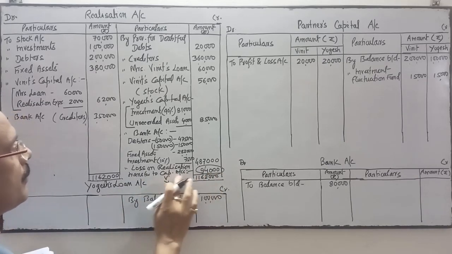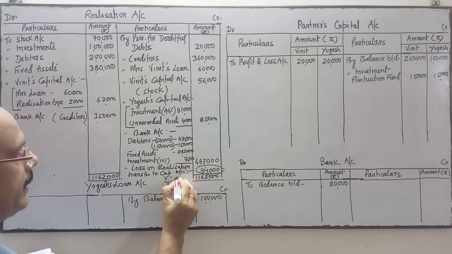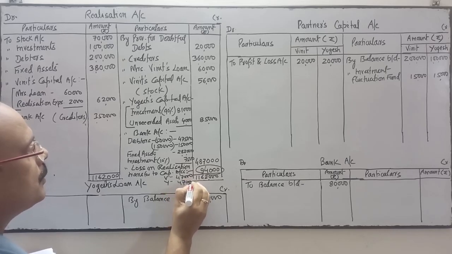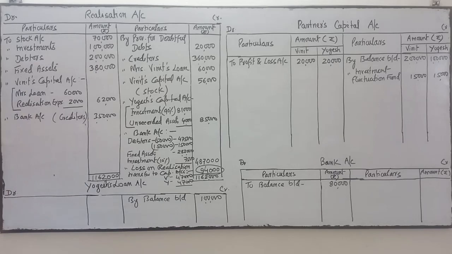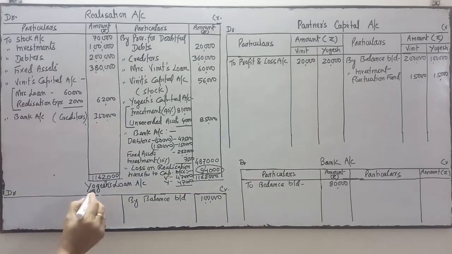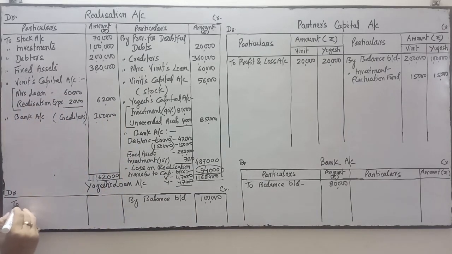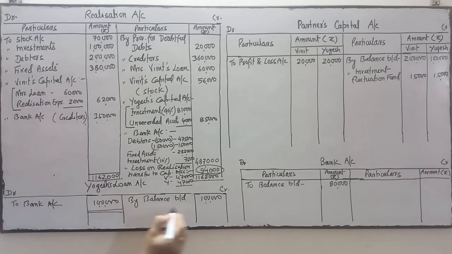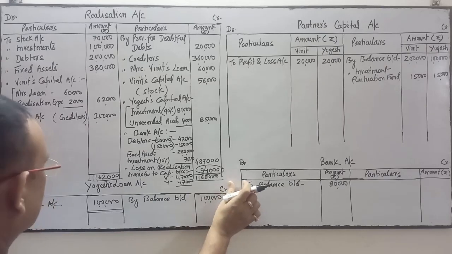This will be divided between Vineet and Yogesh equally. So it will be 47,000 to Vineet and 47,000 to Yogesh. So total is 94,000. Okay, so the realization account is completed. Now come to the Yogesh loan. We will pay the Yogesh loan and settle the account of Yogesh, 1 lakh. Yogesh account is now settled.